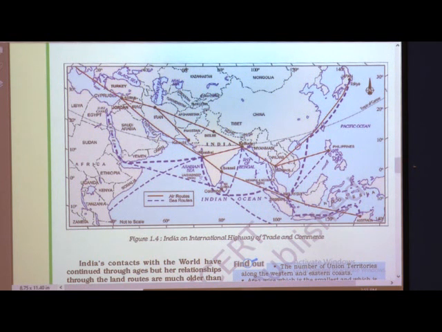When we come to our contact, India is a very ancient country, and we were going outside and people from outside were also visiting India. Nowadays we are using water transportation, but before that our land connection with other countries was much older compared to water transportation.